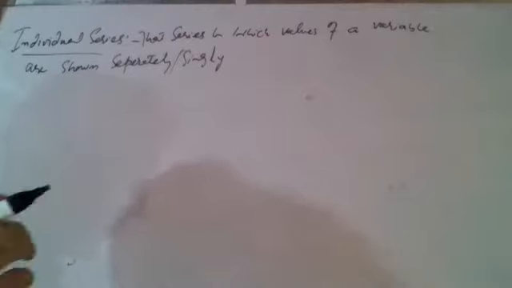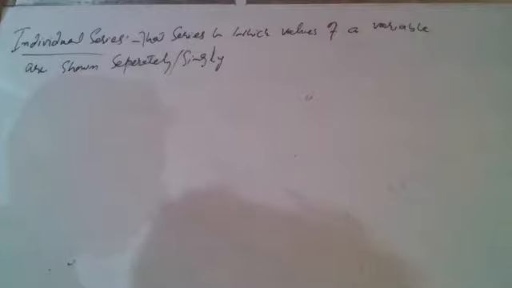That means they are not shown in groups. Values are shown separately. One value has no relation with another value. So this is also called ungrouped data. कभी कभी हम इसी को ungrouped data कहते हैं, discrete भी आता है और individual भी आता है.